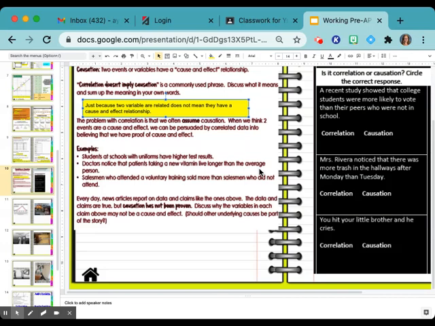Salesmen who attended a voluntary training sold more than salesmen who did not attend. Okay. So did the training cause the salesman to sell more? What do you think? I think that the salesman who did not attend gave the other salesman more of an opportunity to sell more.